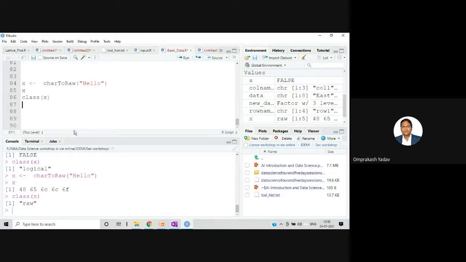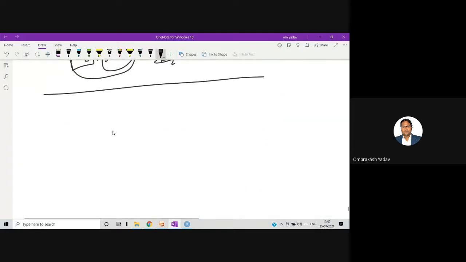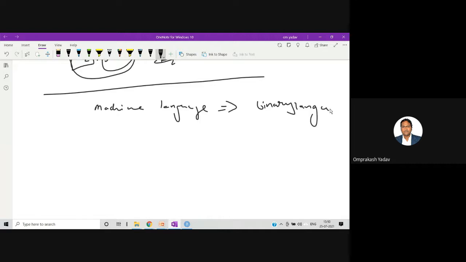Are all of you aware of what benefit we get if we write the code in machine language, compared to writing in languages like Python, Java, or .NET? There is a huge difference. Remember one thing, the computer will only understand machine language. And what do we mean by machine language? Machine language means binary language. Binary language means what?